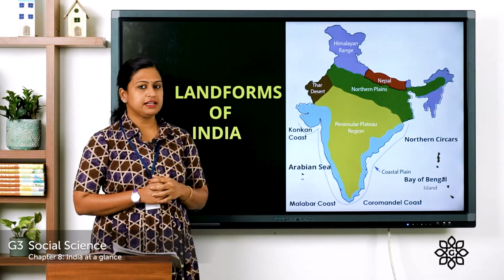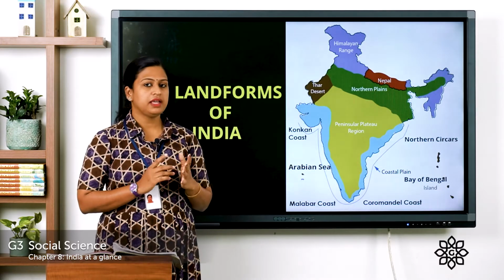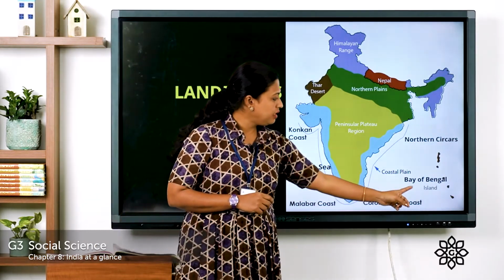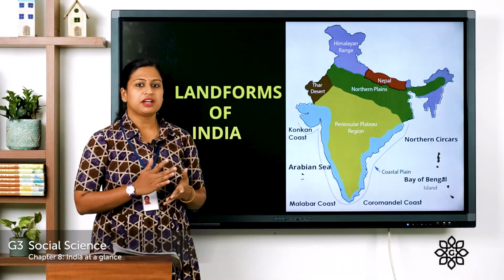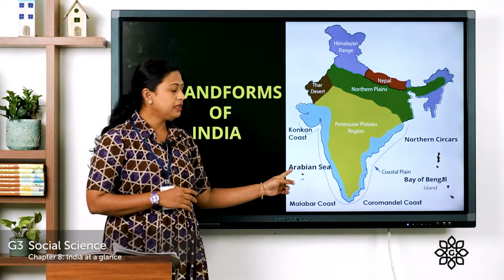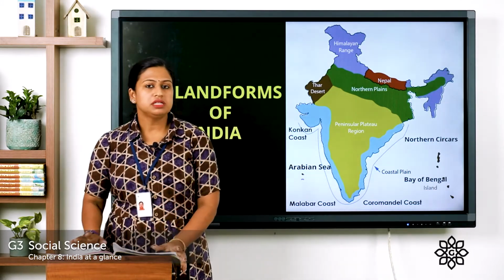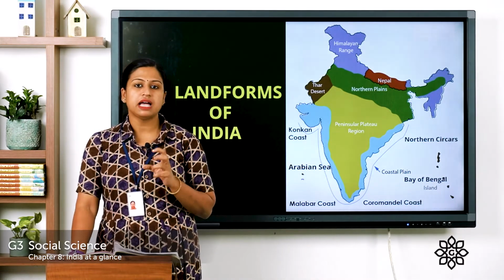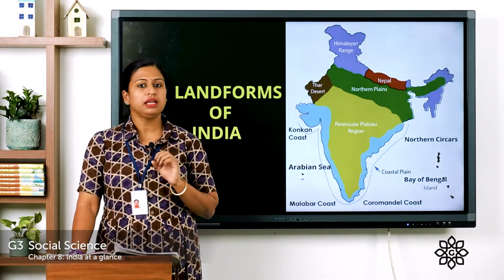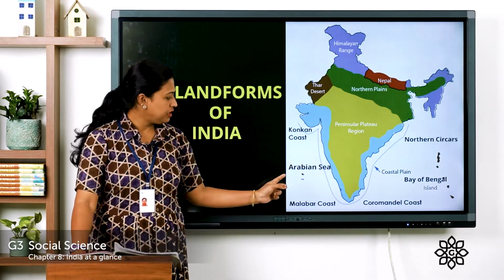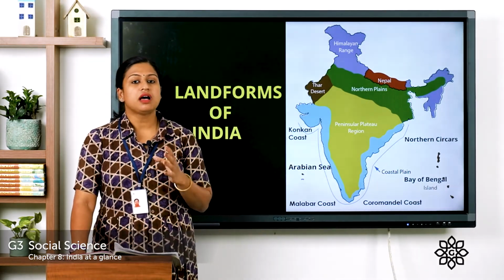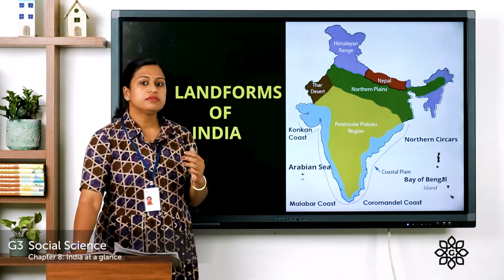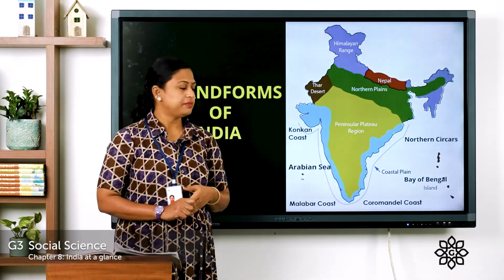Now, the sixth physical division is islands. So, there are two island groups, the Andaman and Nicobar Islands, which are located in the Bay of Bengal, and the other one is Lakshadweep, which is located in the Arabian Sea. The Andaman and Nicobar Islands consist of 570 islands, out of which 38 are inhabited. And in Lakshadweep, there are 36 islands, out of which 10 are inhabited. So, this was about the physical divisions of our country.